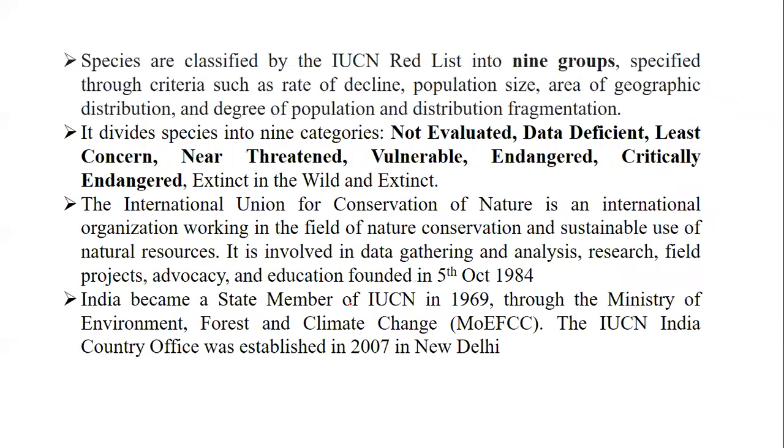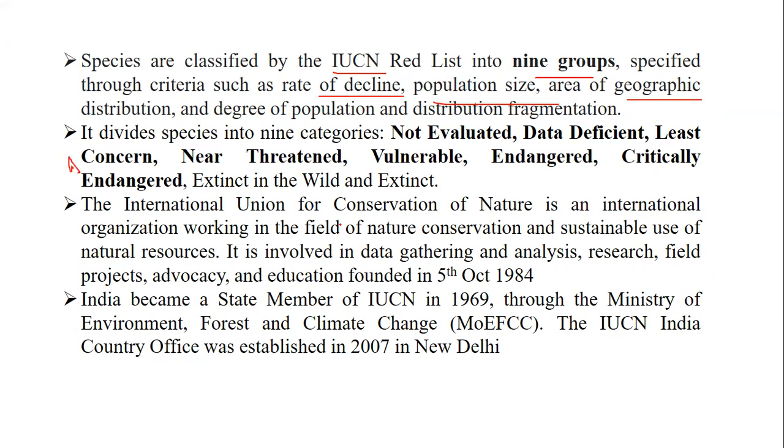Coming to the species, which are classified by the IUCN Red List, there are 9 groups. So what are they? That is the rate of decline, population, geographical distribution. You also call them the degree of population or distribution fragmentation. So these are divided into 9 categories, which are highlighted for your benefit.